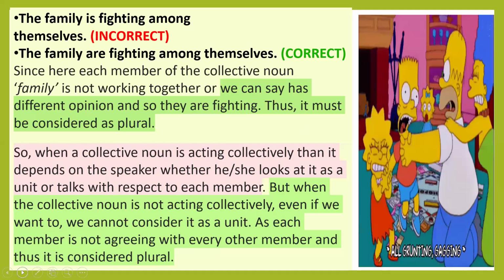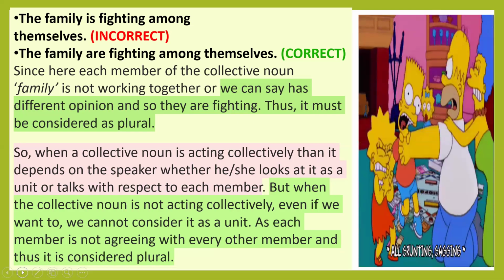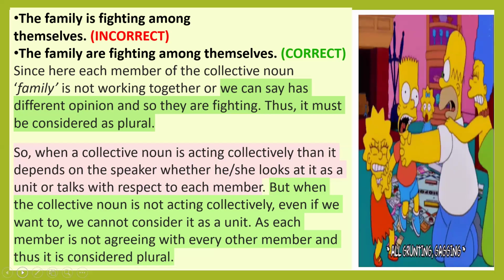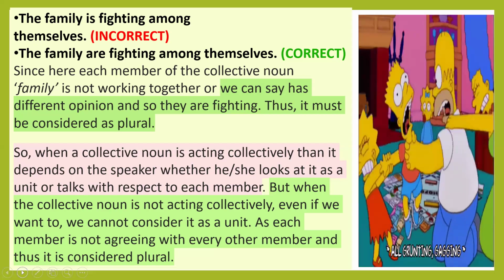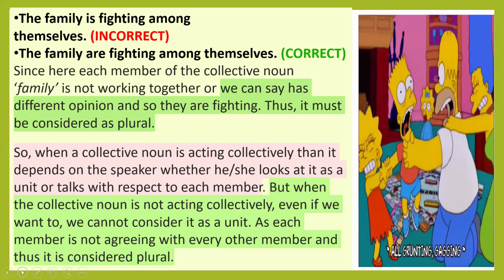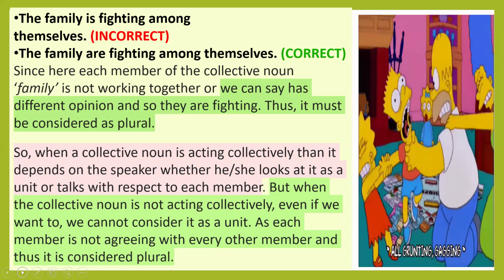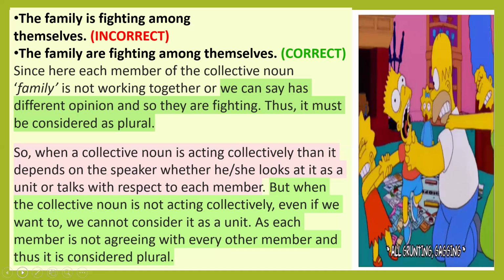The family is fighting among themselves. The family are fighting among themselves. The second sentence is correct. Since here each member of the collective noun family is not working together, or we can say has different opinions, and so they are fighting, it must be considered plural. So we have to use a plural verb. The family are fighting among themselves.